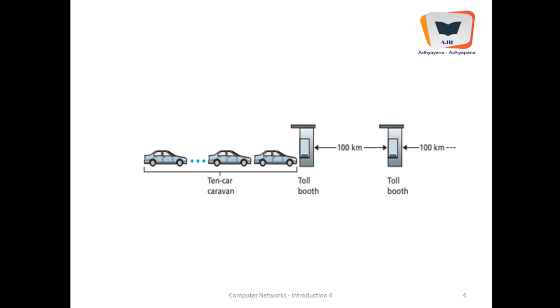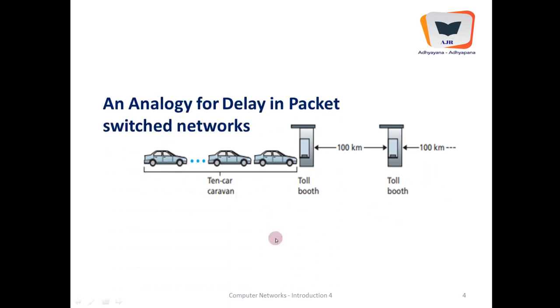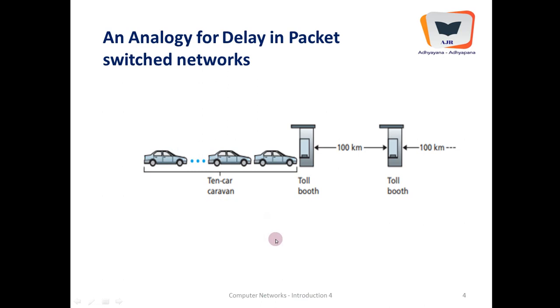In order to understand all the four kinds of delays, we have to take a nice example of a caravan of cars, the cars moving. Let us say a politician is going, maybe the chief minister in the front, and following him will be different cars of different personalities, different officials and police, etc.